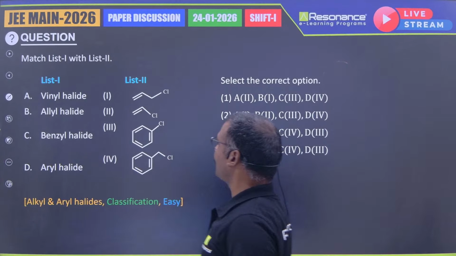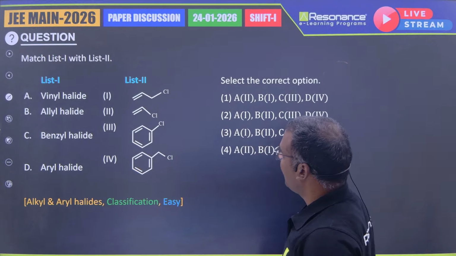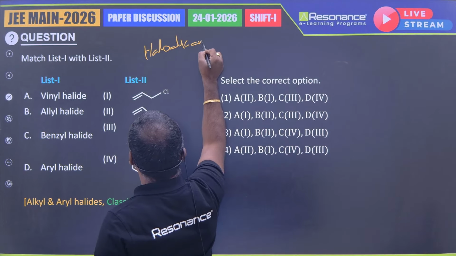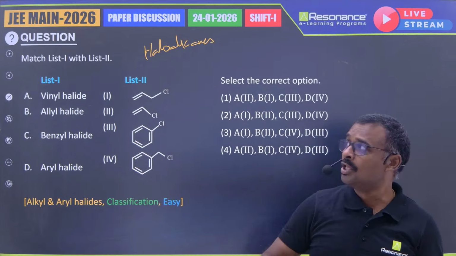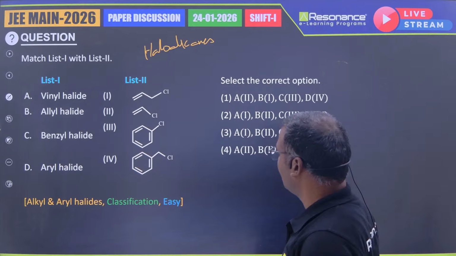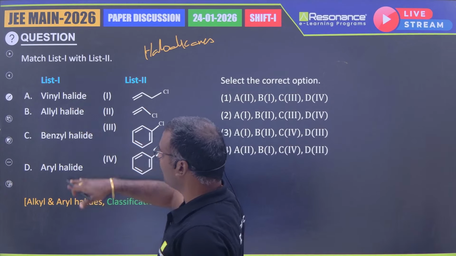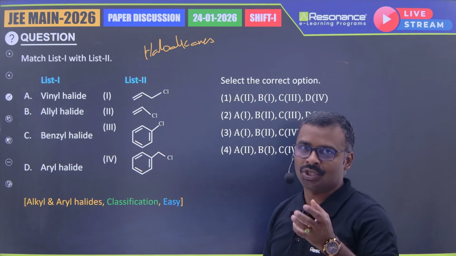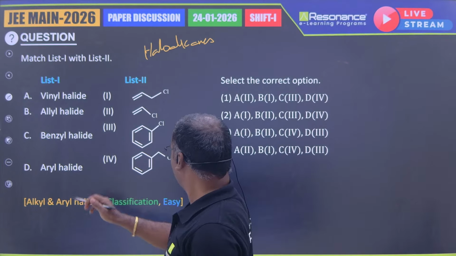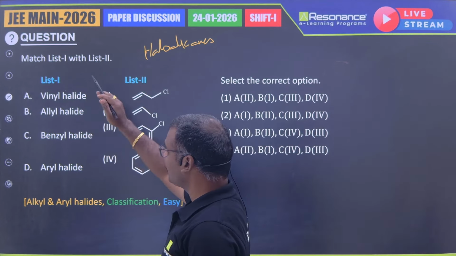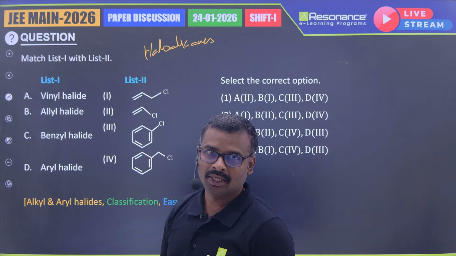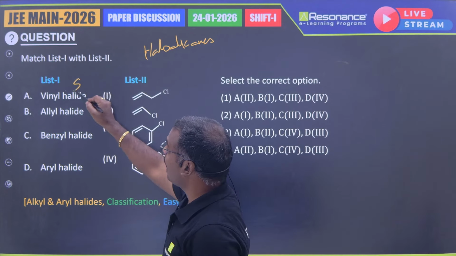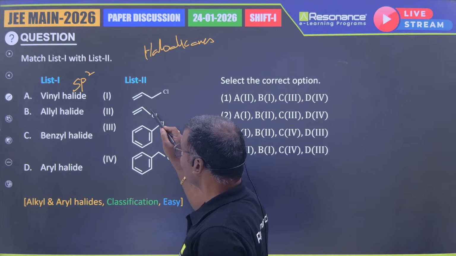Going to the next question, this question also looks like organic chemistry only, particularly from the haloalkanes and haloarenes chapter. What this question is all about is, he has given names in list 1, column 1, and in column 2, list 2, he has given structures. We have to match which alkyl halide is of which structure. Vinyl halide is the one in which the halogen is attached to an sp2 carbon. So A should be 2.